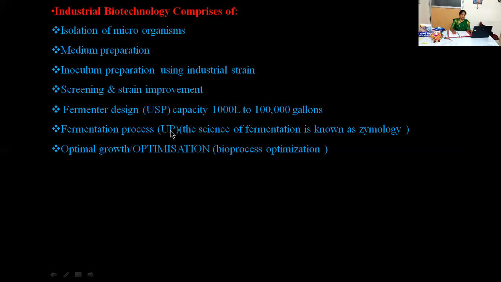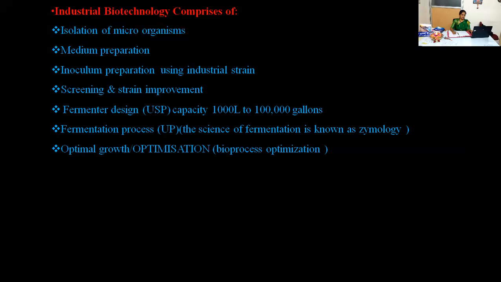In the upstream processing only, again this optimal growth or optimization will come. In short, we can say this is bioprocess optimization.